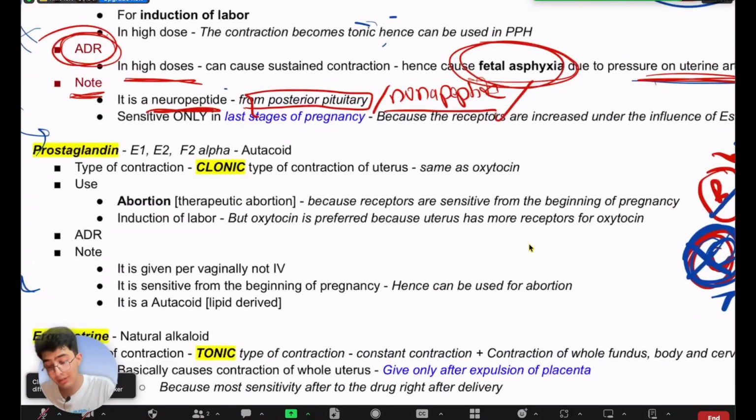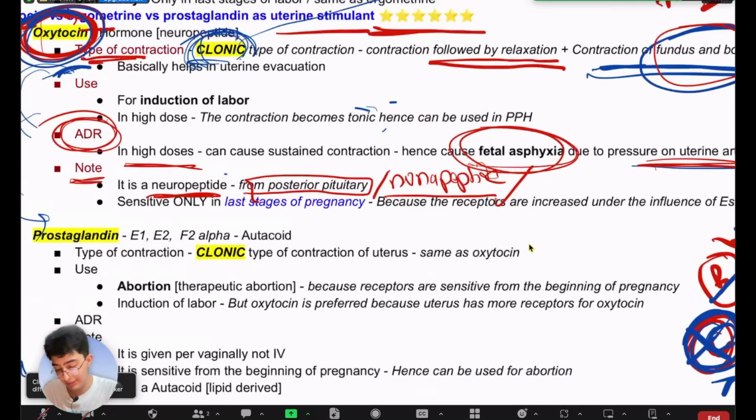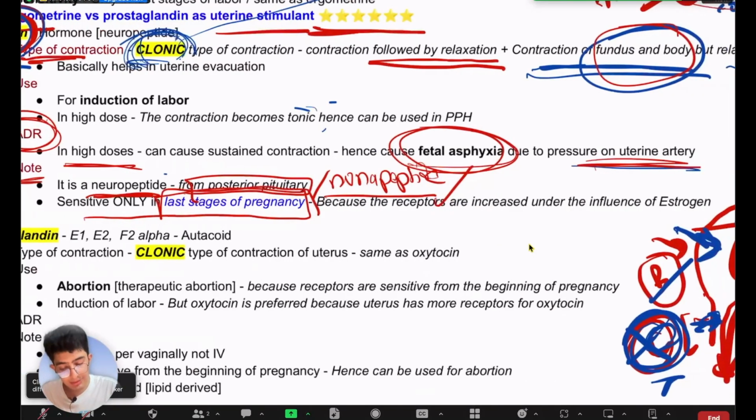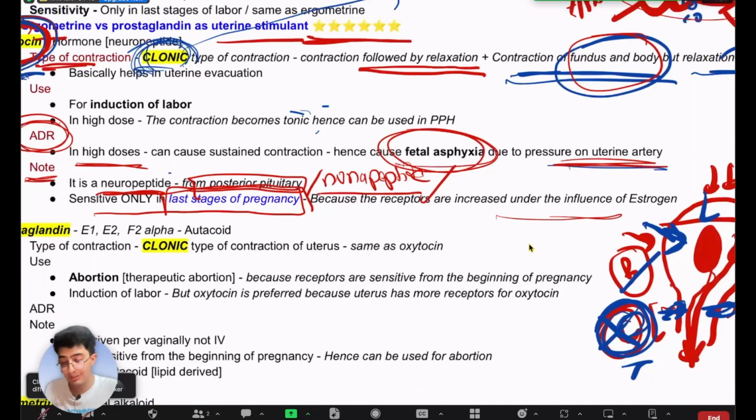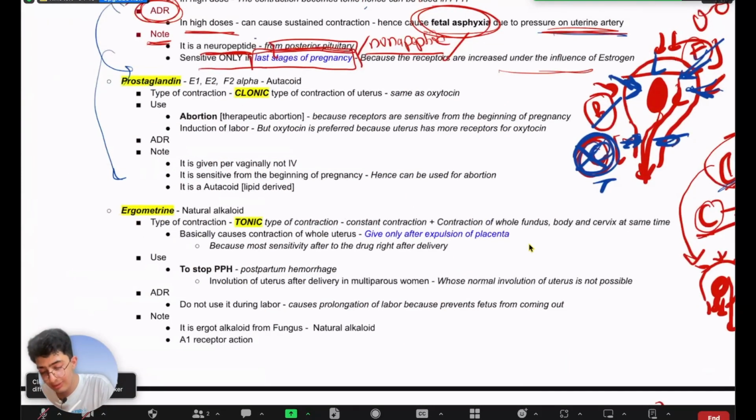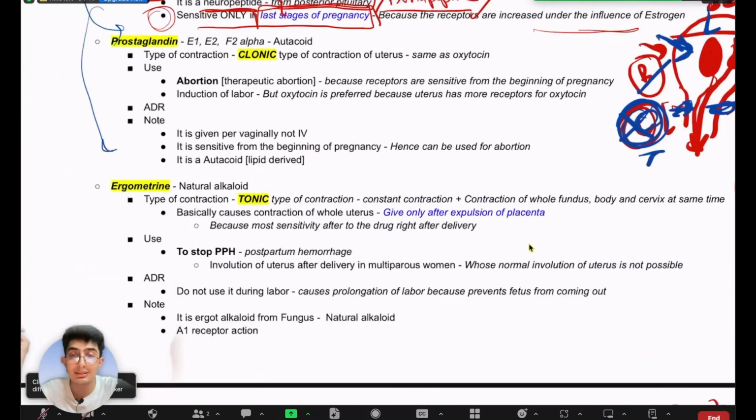Now, one last thing that I would like to mention regarding oxytocin, which is very important for your exams, is that it is sensitive only in the last stages of pregnancy, right? Because the receptors are increased under the influence of estrogen, right? So what is the importance of this point? The uterus is sensitive to oxytocin only at the last stages of pregnancy, like only around 9 months when the delivery is about to happen, right?